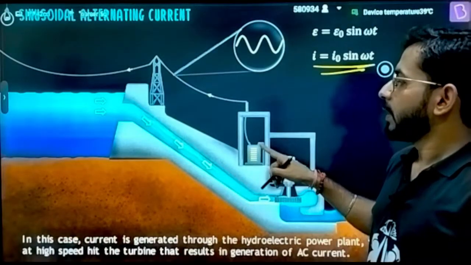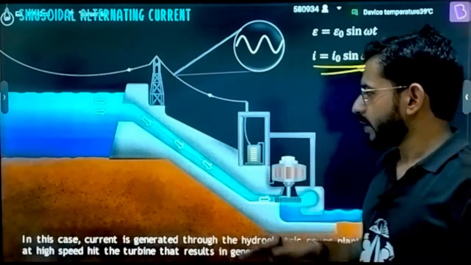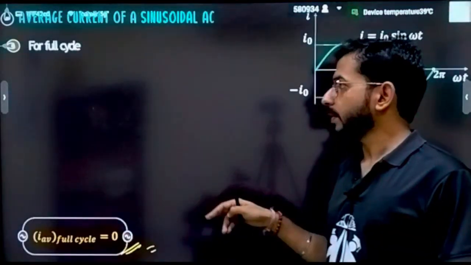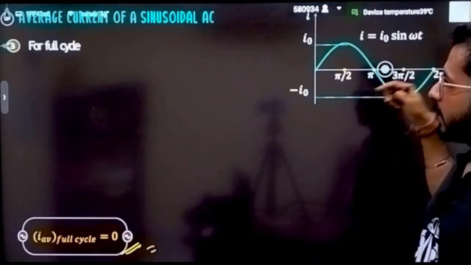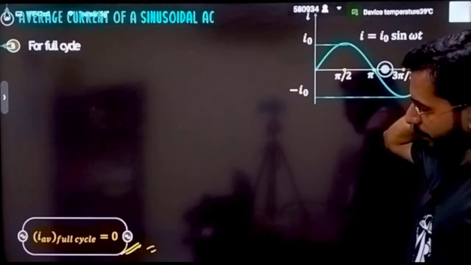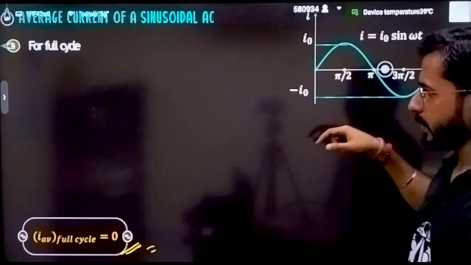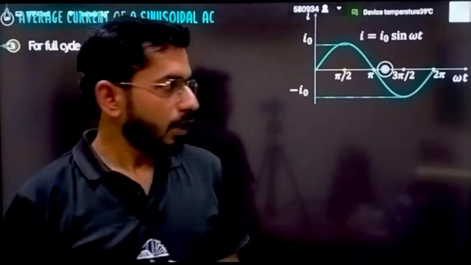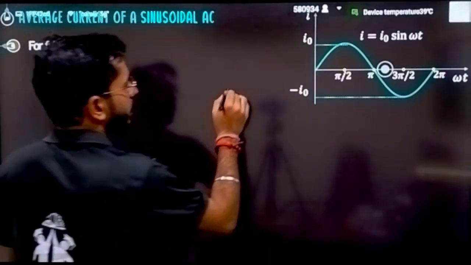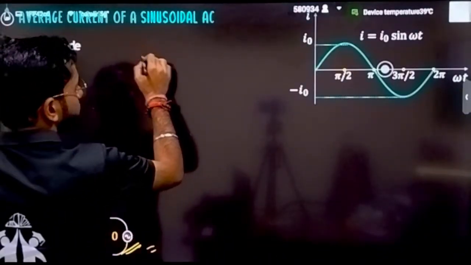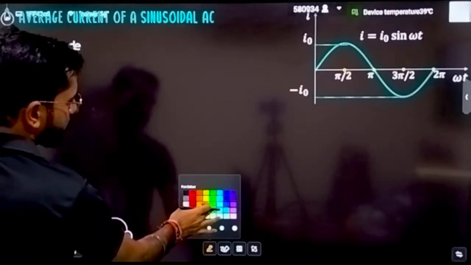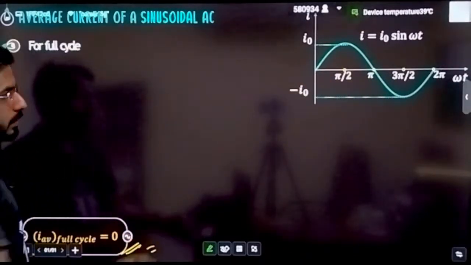This thing I also explained in the last lecture, that this is the source of alternating EMF. So for a full cycle of alternating current, you will have average current as 0. Now if you want, you can calculate it as well. How will you calculate it? Let's suppose the equation given to you is I equals, anyway we know the result, but we want to verify it also.